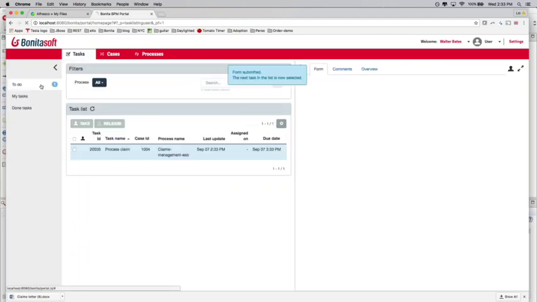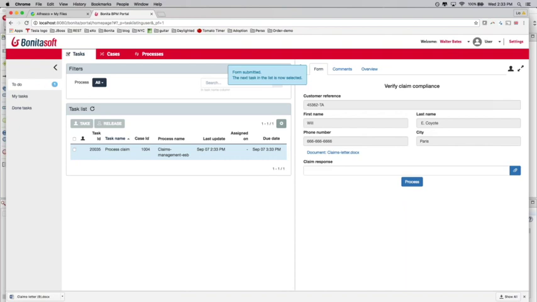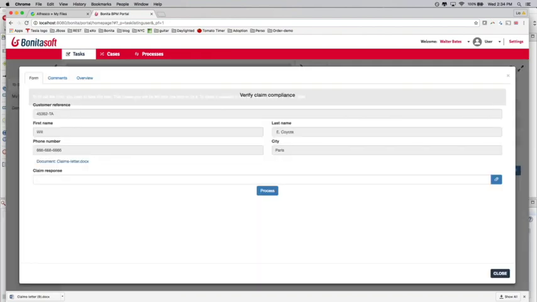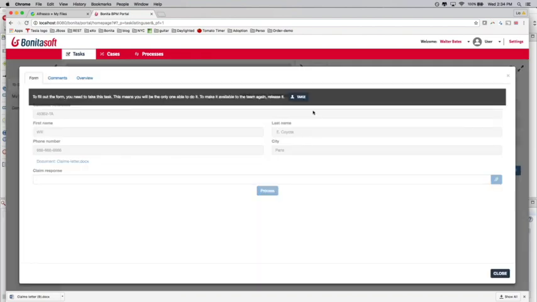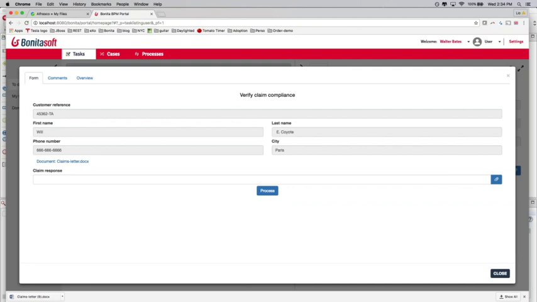And I can accept the task. So then, as designed in the process, the next task is process claim. And it will be done by the same user, Walter Bates, who is playing the role of processor in my case.